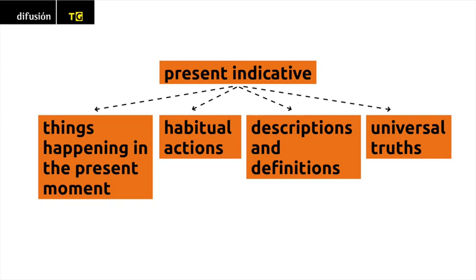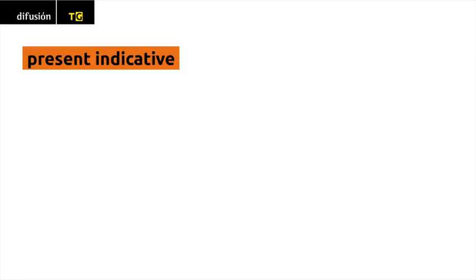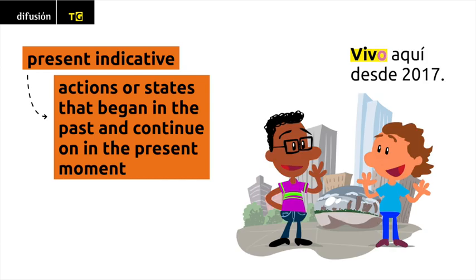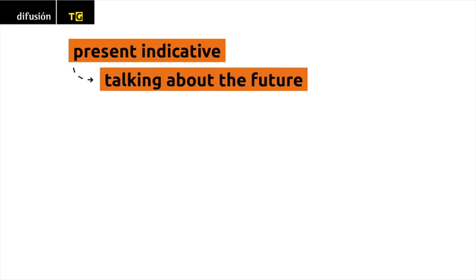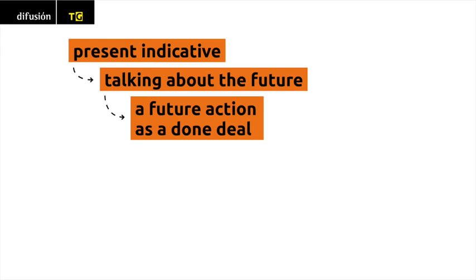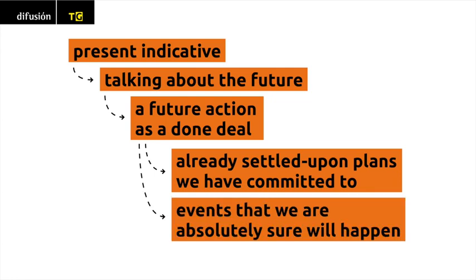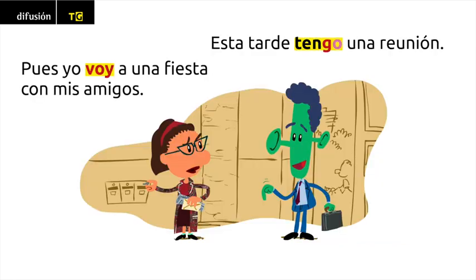In this tutorial, we will learn 2 more uses of the present indicative. The present indicative is used to talk about actions or states that began in the past and continue on in the present moment. Vivo aquí desde 2017. In Spanish, the present indicative also works for talking about the future. It permits us to present a future action as a done deal, such as when we talk about already settled upon plans we have committed to, or events that we are absolutely sure will happen. Esta tarde tengo una reunión, pues yo voy a una fiesta con mis amigos.